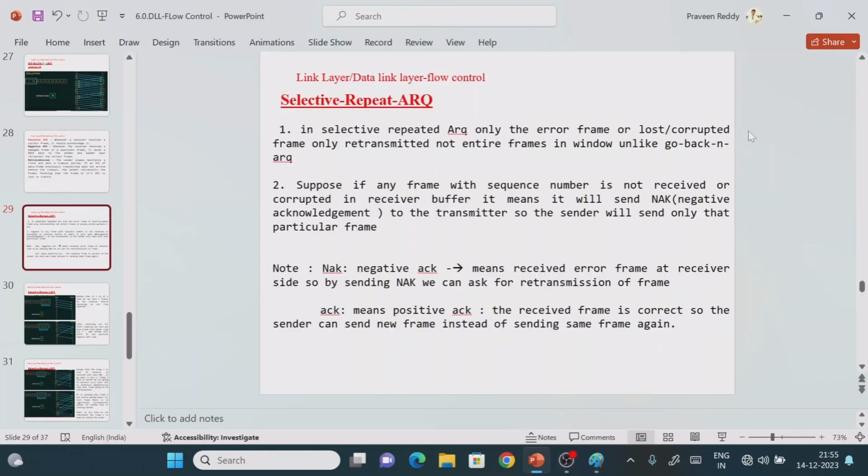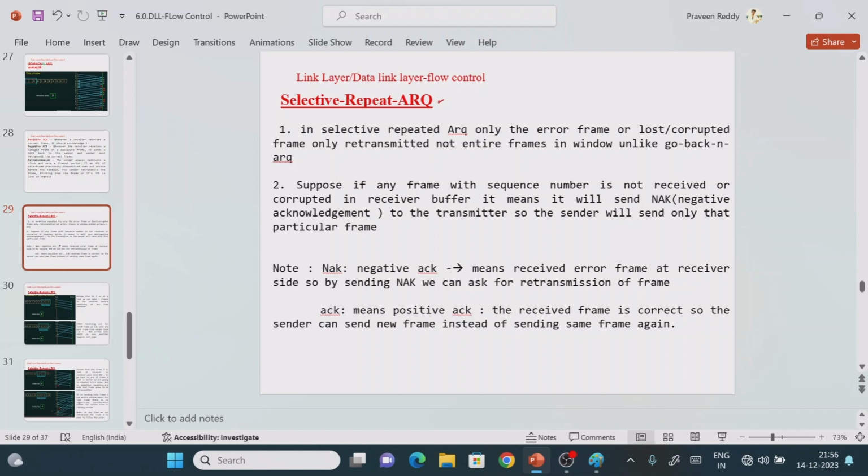So in today's session, we are going to see the selective repeat automatic repeat request protocol. To understand the selective repeat ARQ protocol operation, the first prerequisite is that you should understand the Go-Back-N ARQ protocol. If you don't know Go-Back-N ARQ, please watch my previous two videos so that you will understand it. The limitation of the Go-Back-N ARQ protocol will be solved by the selective repeat ARQ protocol. First we will see some basic points, and later we will discuss a practical scenario.